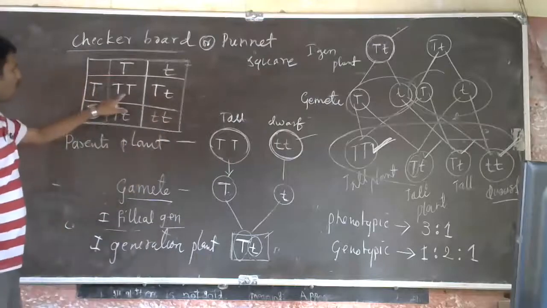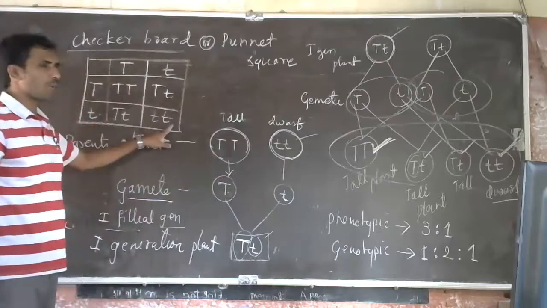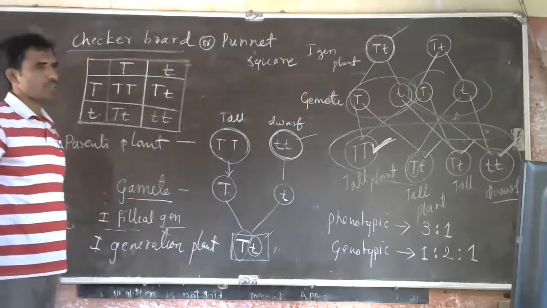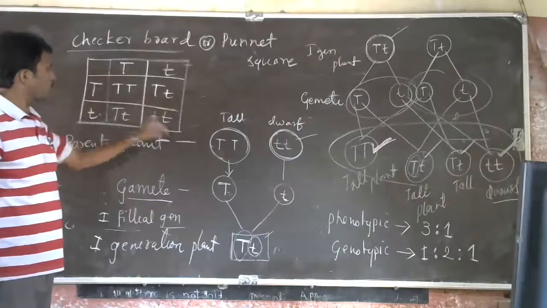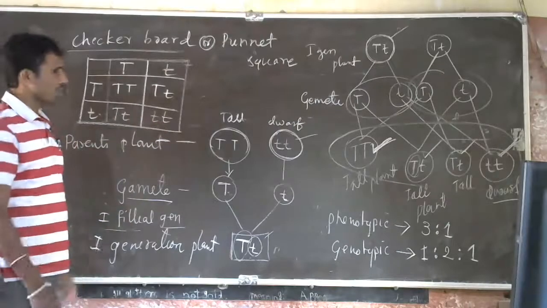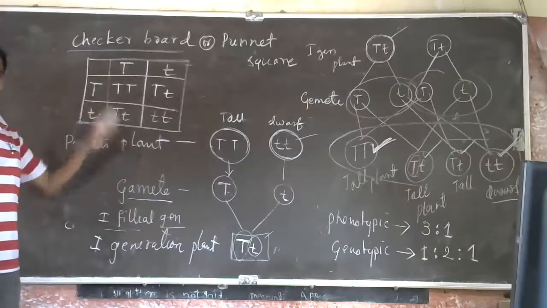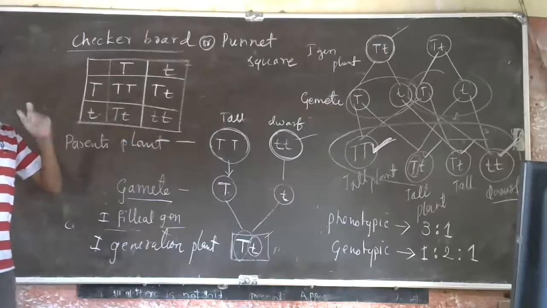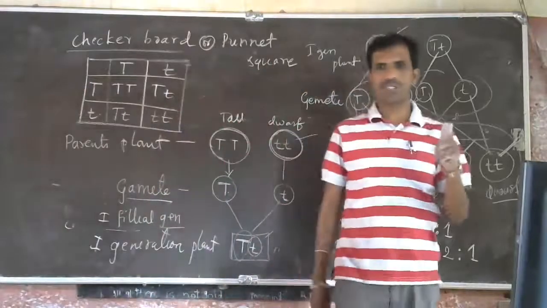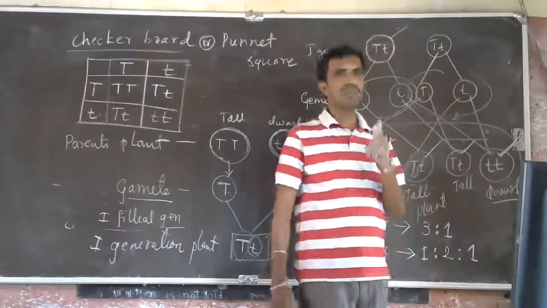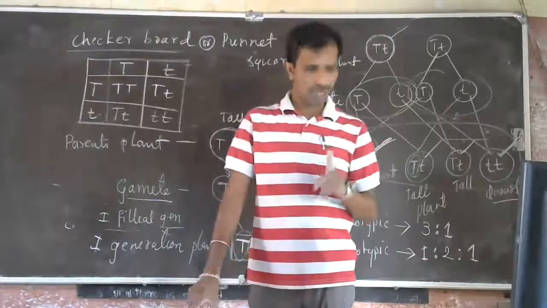See here. So how many pure? Genotypic ratio: one tall pure plant, one dark pure plant, two hybrid. That's the genotypic ratio. Understood? The phenotypic ratio is 3 tall plants, 1 dark plant, that is 3:1 ratio. So this is about the monohybrid cross. With the help of the monohybrid cross, Mendel proposed two laws, law of dominance and law of segregation. One more law is the law of independent assortment. We will see it in the next class by knowing the dihybrid cross.